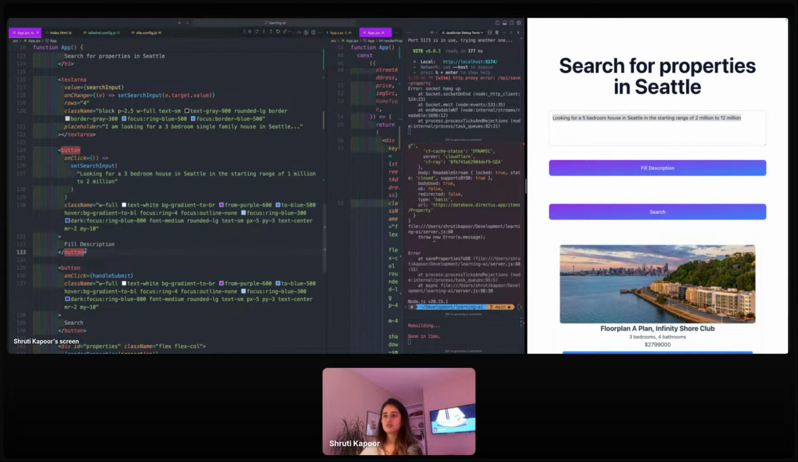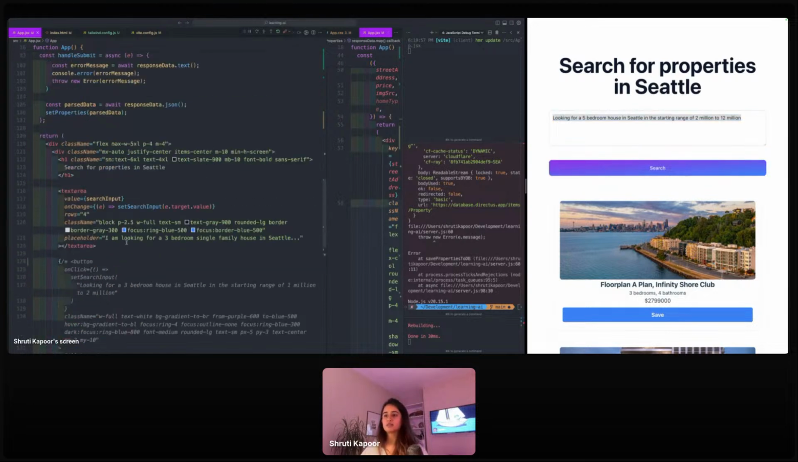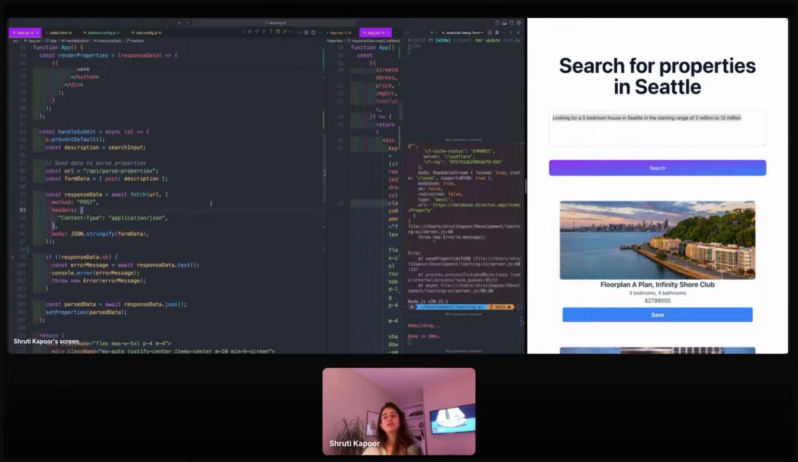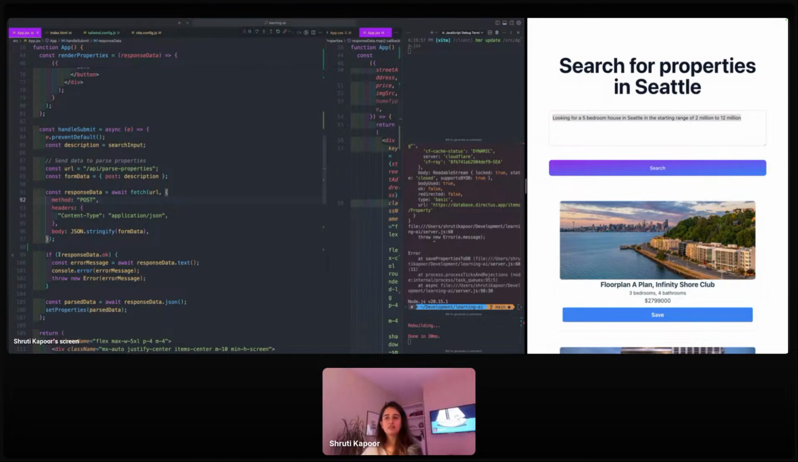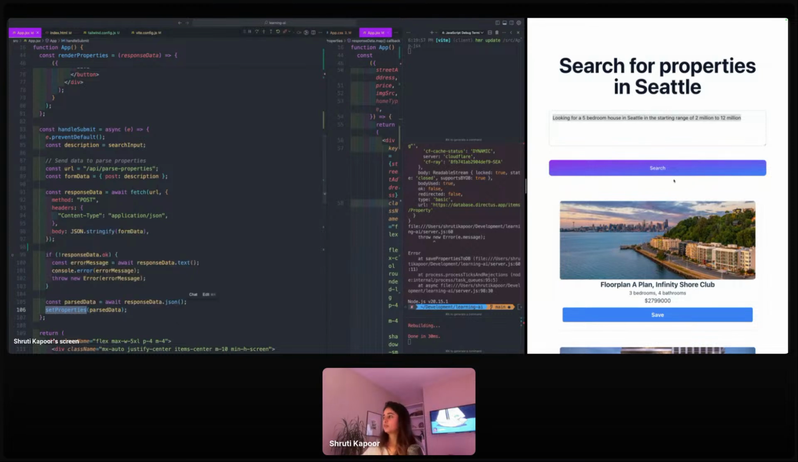Then a button, which actually you can ignore because it's just filling in the description. I'm going to cut this description button out because it is confusing. And then a search button, which has a handle submit event handler, which is actually going to send everything that I wrote in my text area over to my API endpoint, which is parse properties. So let's look at what that API endpoint does. And then whatever data comes back from my API endpoint response, it's going to use a state variable to set it into the properties that I'm going to then show on the page, which is just simple React.